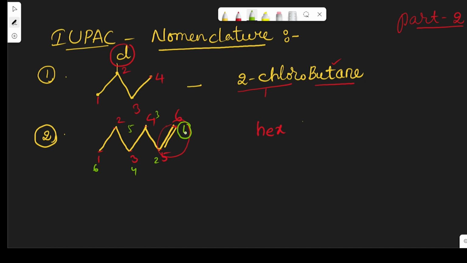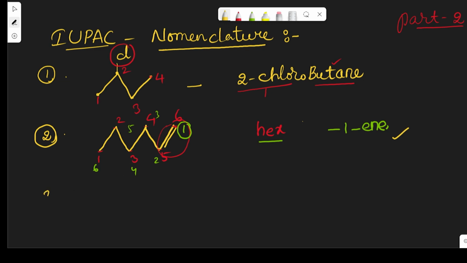So obviously here the name of the compound is hexane, and the ene is present at the 1 position. Hex-1-ene is the name of the given compound.